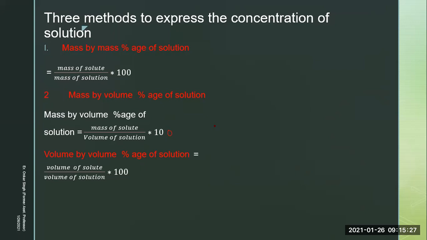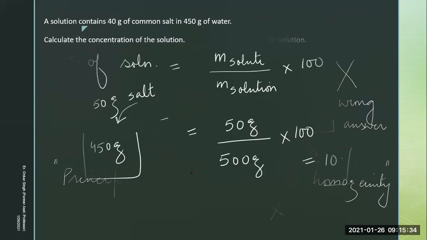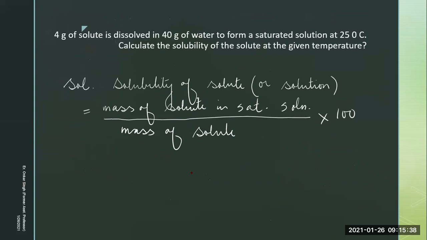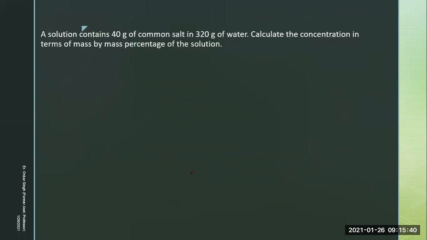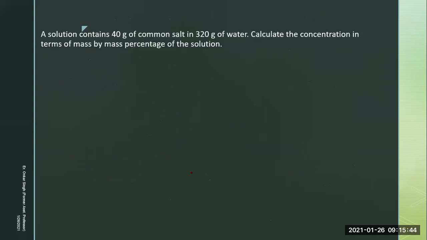And now comes the part that we want to do numericals. Okay. So let's do this numerical. We have so many numericals. Okay. A solution contains 40 gram of common salt in 320 gram of water. Okay. Calculate concentration in terms of mass by mass percentage of solution.